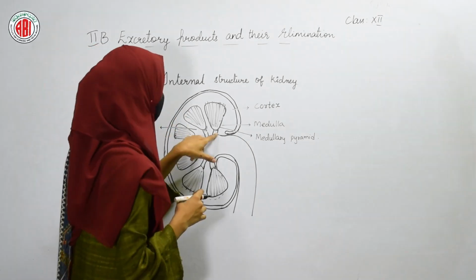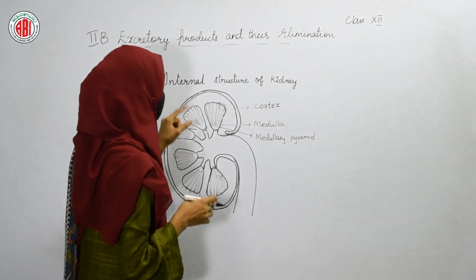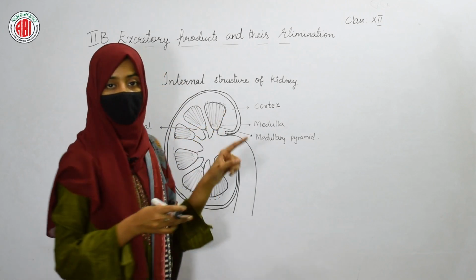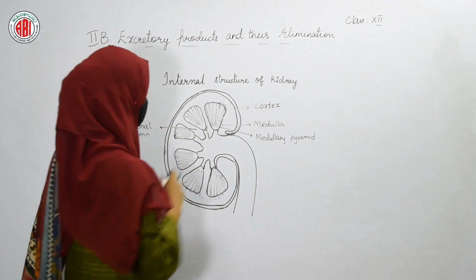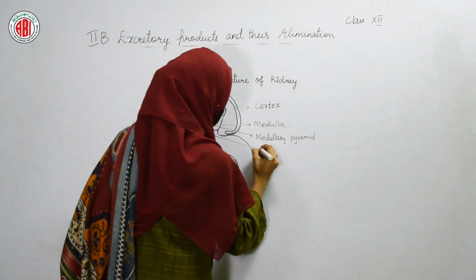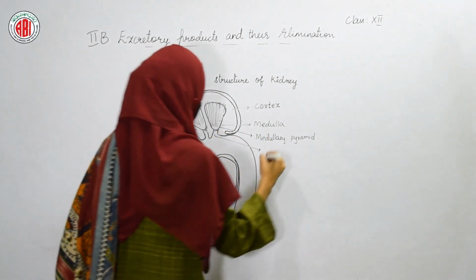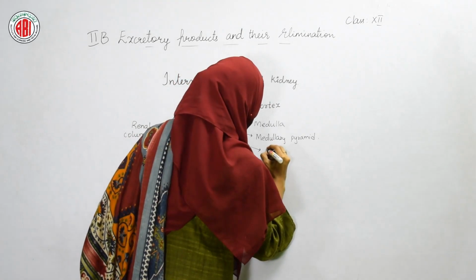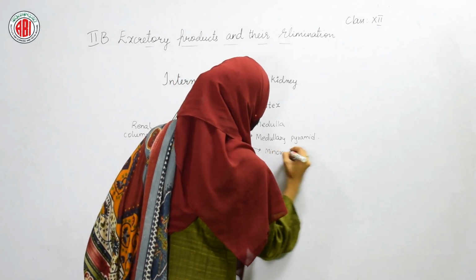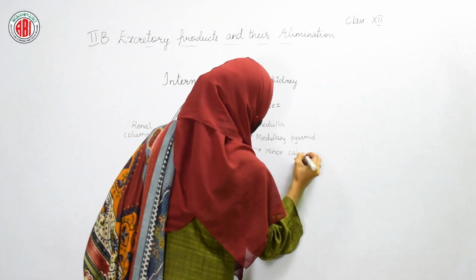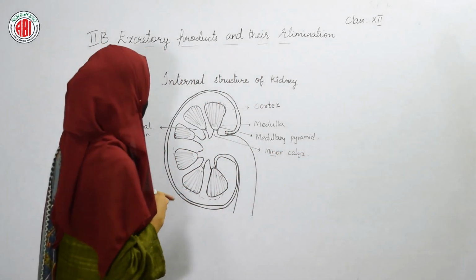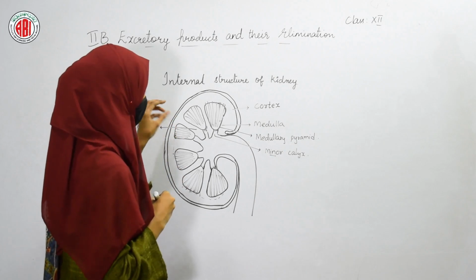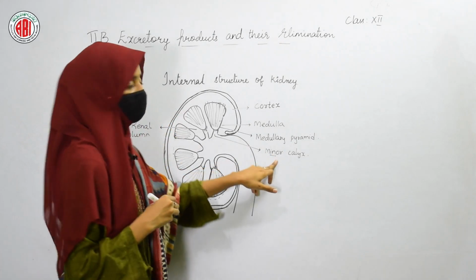So here in this medullary region, the medullary pyramids are opening into small tubes. These small tubes are called minor calyx. Minor means small. So the small tubes in which the medullary pyramids are opening, we call them minor calyx.